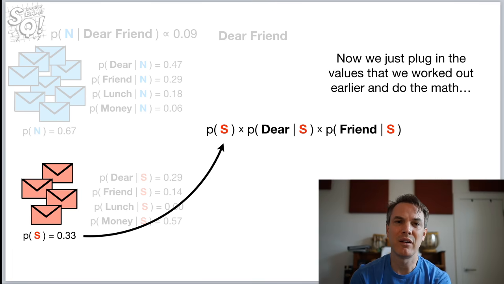That's one of the things that makes naive Bayes very naive, because oftentimes words or things are correlated. And when they're correlated, you can't just multiply the probabilities together directly and get an accurate estimate of the true probability.